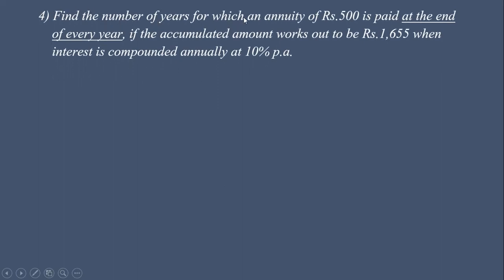Find the number of years for which an annuity of rupees 500 is paid at the end of every year, if the accumulated amount works out to be rupees 1655 when interest is compounded annually at 10% per annum. Now here annuity of rupees 500, C, is given. Next thing, accumulated amount is rupees 1655, that means value of A is given, 10% per annum rate is given, r is given, and we want to find number of years, that means value of n.